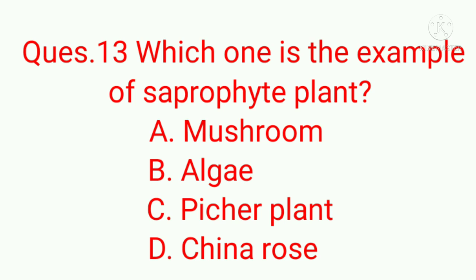Question number 13. Which one is the example of saprophyte plant? As we know that saprophyte plants are those which get their nutrition from dead and decaying matter. So answer is A. Mushroom. Algae is a symbiotic plant and pitcher plant is insectivorous. China rose is an autotroph.